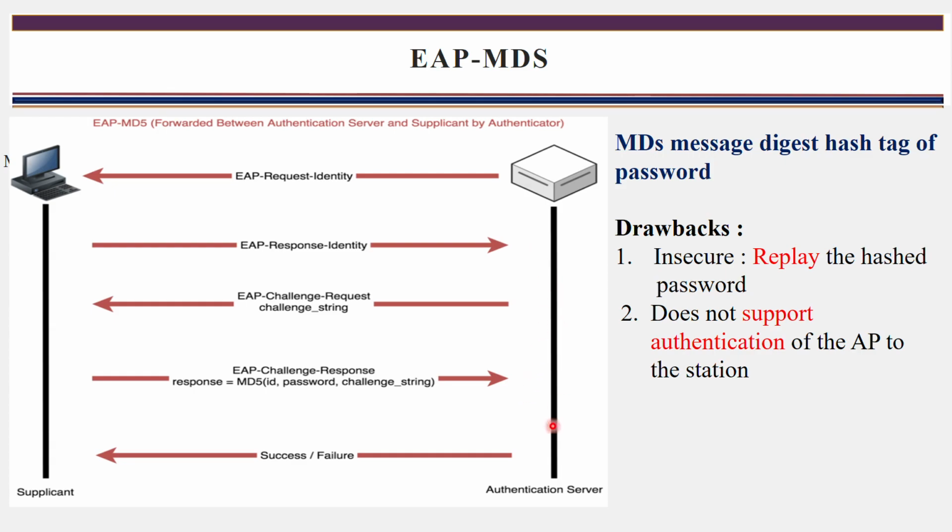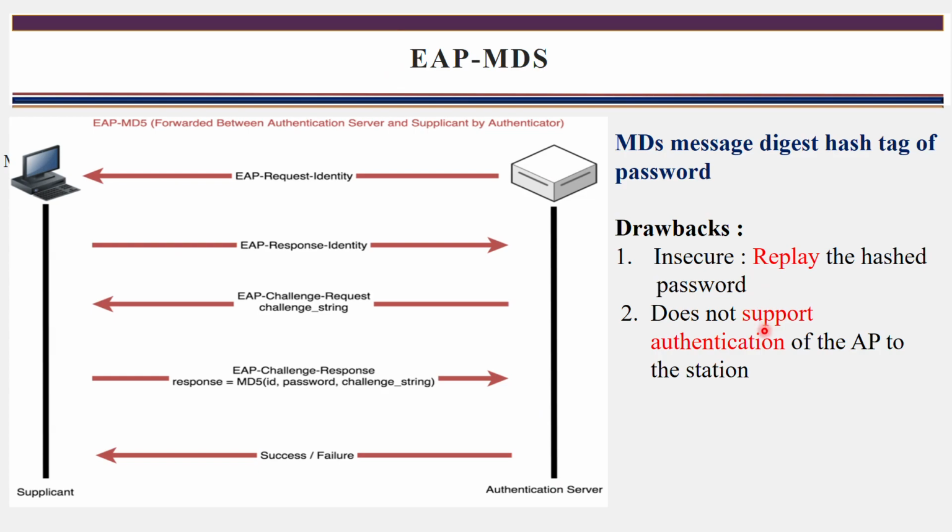When the authentication server receives that message, the ID, password and challenge string are available in the authentication server also. Once again it calculates the hash key for that message, which contains the ID, password and challenge string, and the hash key it gets, it matches with the response hash key. If both are the same, then it authenticates that supplicant. This is how EAP MD5 authenticates the client.